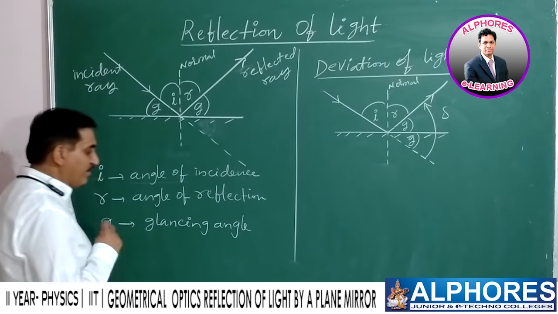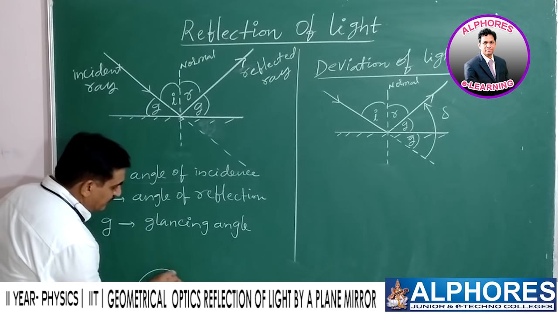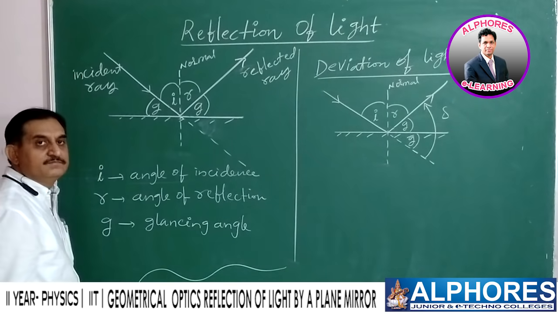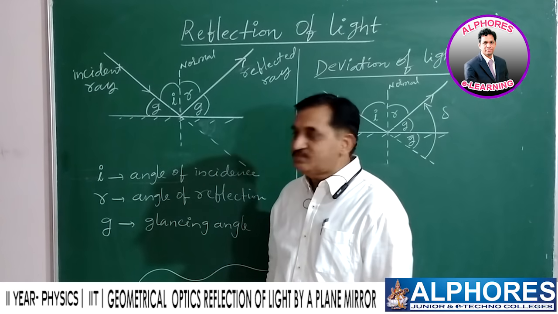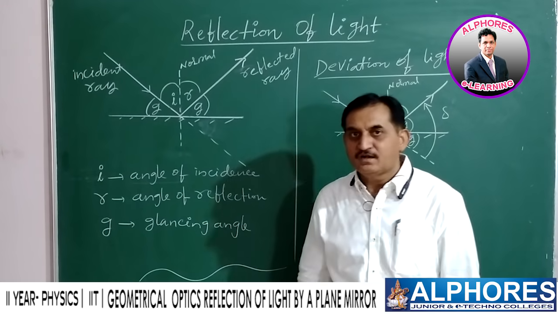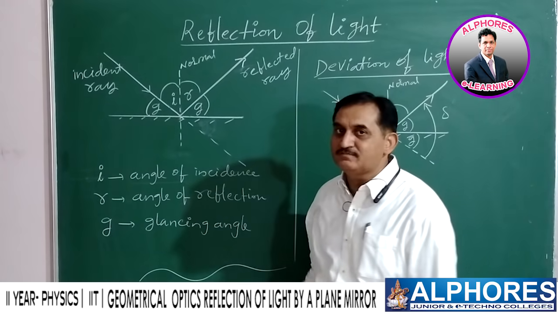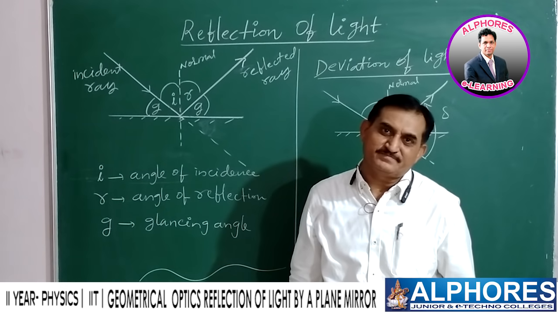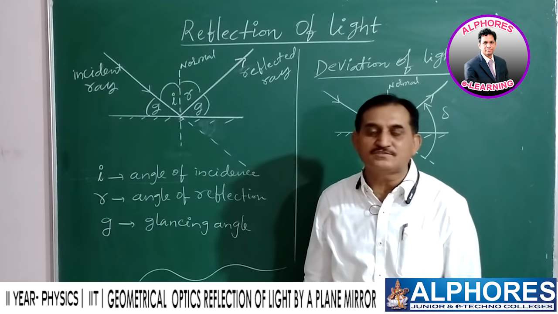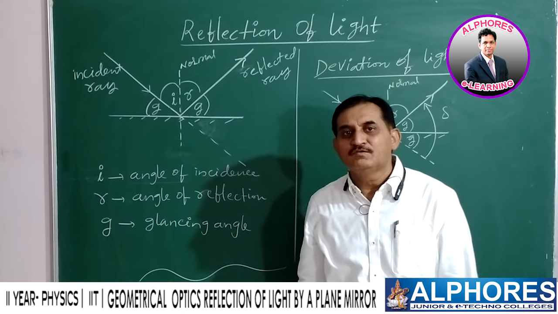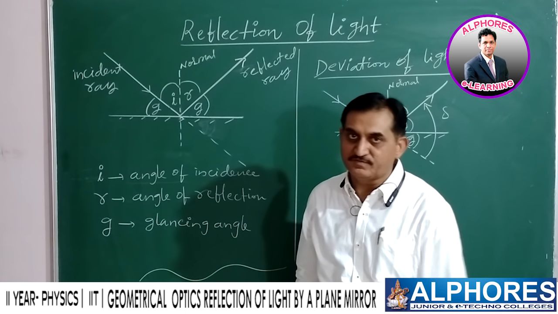Let us go to another point. Suppose a student has a doubt: suppose the surface is not straight, not plane. Sometimes the surface is uneven. Can the angle of incidence, angle of reflection, and glancing angle be represented or not? Is there any difficulty in representing these angles? No difficulty at all. We take the point where the light is incident, even on an uneven surface.